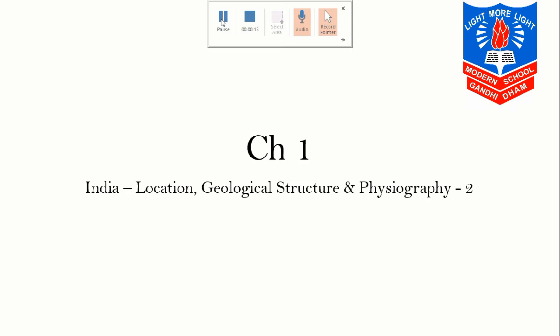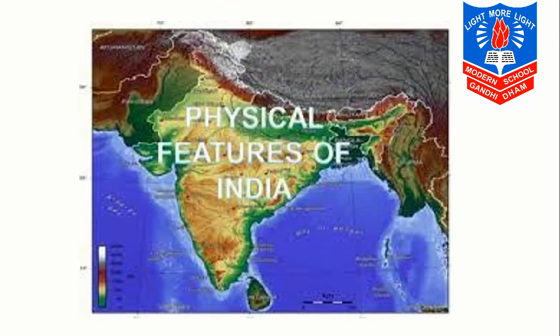Now, first of all, the meaning of location. What is location? It is a particular place or position. That is, when we talk about where India is located, meaning in the world or on the earth, where is the position of India? That we have already discussed in the previous chapter.